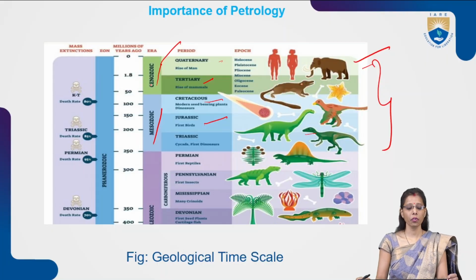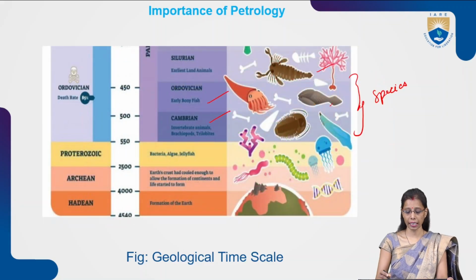So this was about the geological time scale, what species were present in the previous eras, and the kinds of fossils found. Based on the fossils, we are able to identify the different kinds of species present over there. That's why we say rocks act as a capsule, because they tell us about the history of the different species in the previous eras.